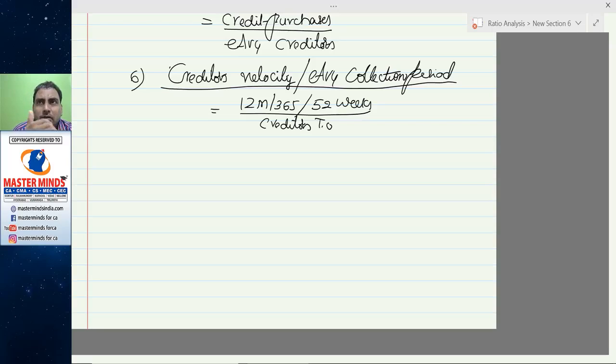Suppose 50 lakhs worth of goods were sold on credit basis. Your 50 lakhs will be blocked with customers. If you had 50 lakhs worth of stock with customers, the equivalent amount should be purchased on credit from suppliers, so that the amount blocked with the customers would be the amount payable to creditors. Then there is no cash crunch. You don't need to worry about the payment. Once you collect the payment, you will make it.